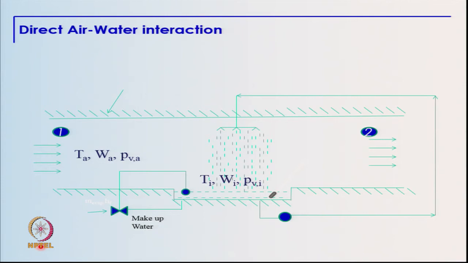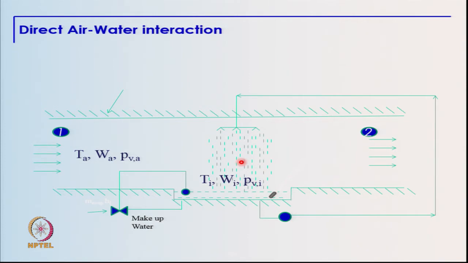So, a schematic is shown here where you have the air flowing in a duct, and then we have a spray of water, and this water evaporates and it either cools the air or it cools the water depending on the process which is of interest, depending on the water temperature.